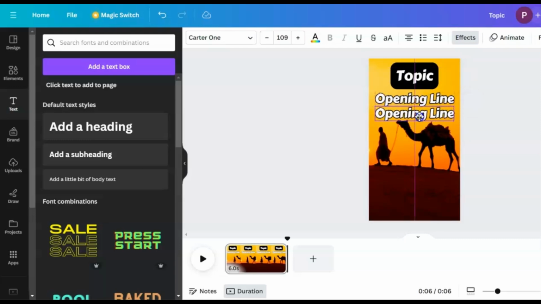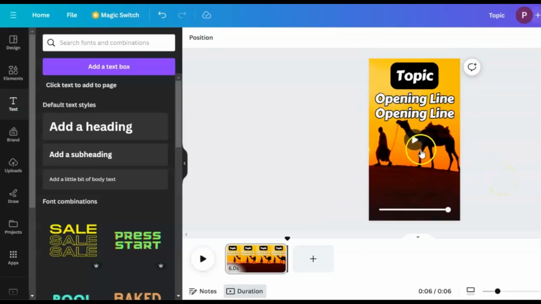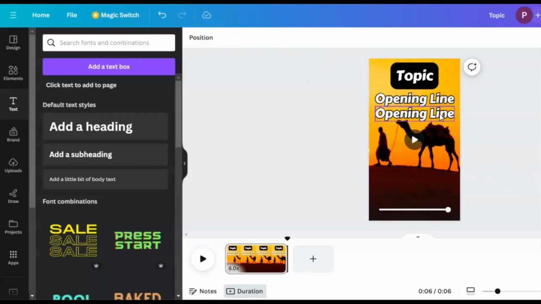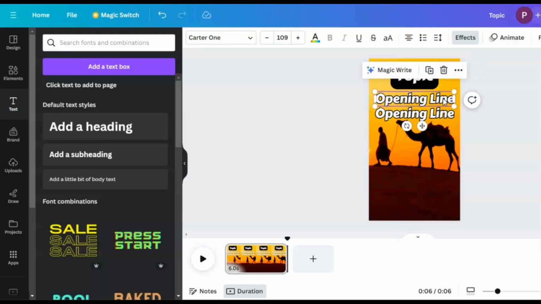Expand the text box to the edges to give enough space for the imported facts to wrap within the box and not overflow outside the video frame, making it unreadable. Adjust the fonts and make them stand out. Now, here comes the cool part. Add timing to your text. Now, let's change the timing for when the 2 sets of text appear in the video. You don't want both to display at the same time.